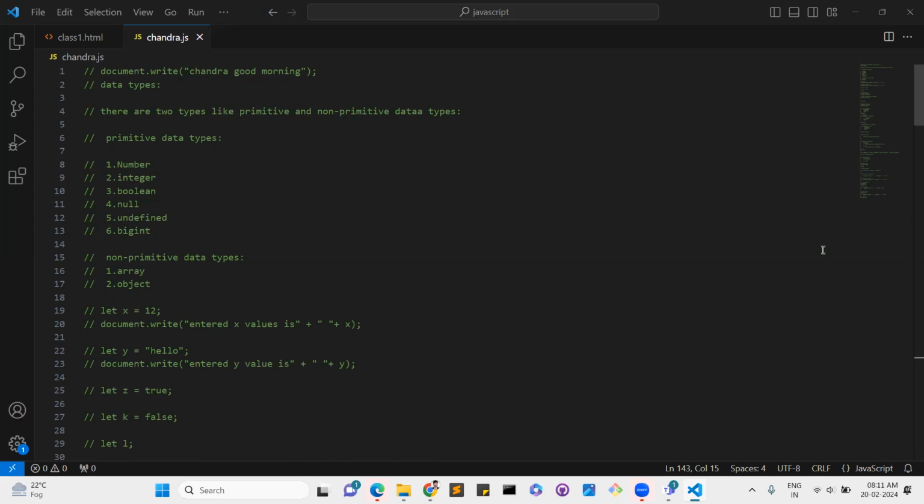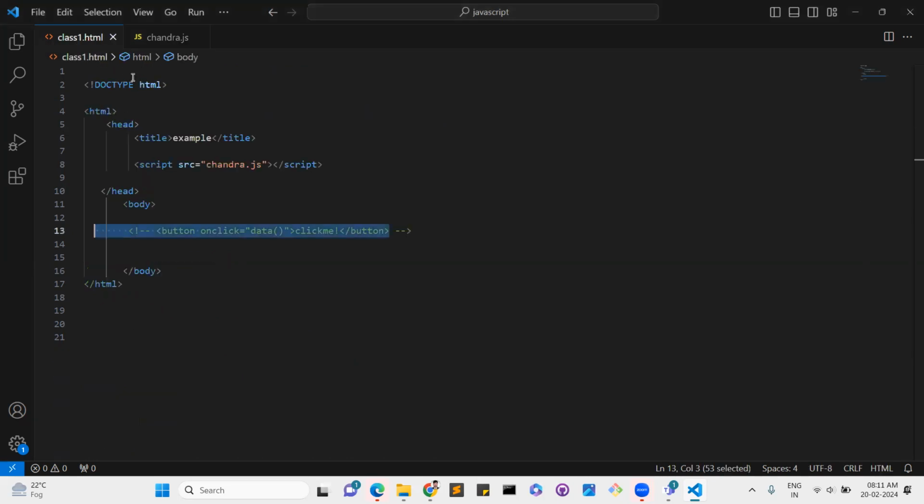Also, with CSS we can do it in three ways, right? Exactly, in JavaScript also we can do it in three ways. We can use the script part in the body as well, and the head part also we can add it, and otherwise we can use an external JavaScript file. My recommendation is to use an external JavaScript file, then only you will get the code easily and understandably, because in real time they will write thousands of lines of code.